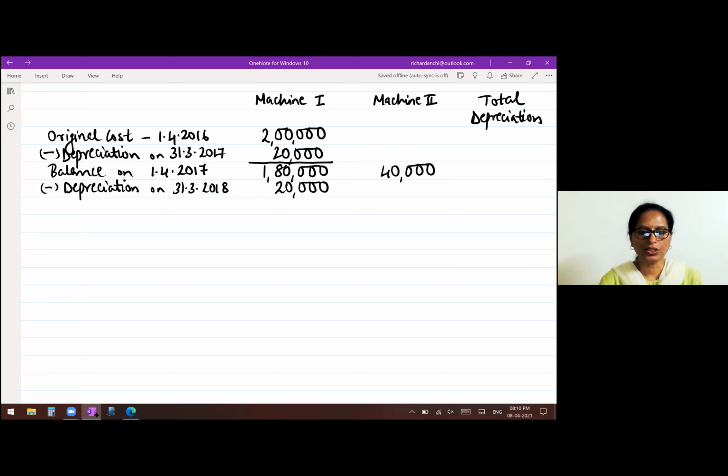But the second machine was purchased in July. So from July to 31st March, it is 9 months. So you will charge depreciation only for 9 months. So for 9 months, it is 3,000. So now deduct, and get the balances for the third year.